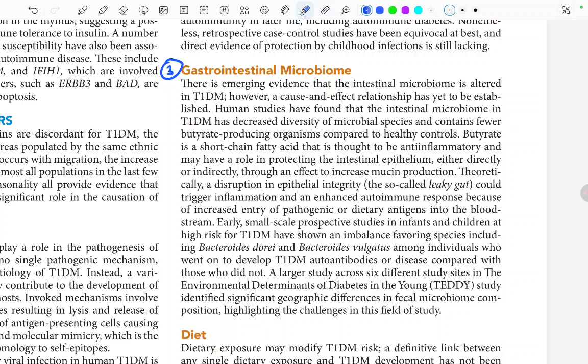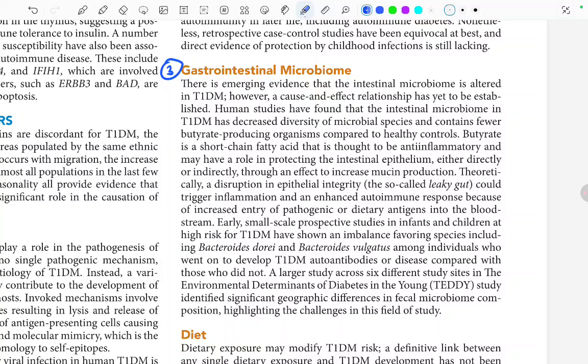Theoretically, a disruption in the epithelial integrity, the so-called leaky gut, could trigger inflammation. It can cause this leak and enhance the autoimmune response because of increased entry of pathogenic or dietary antigens into the bloodstream.